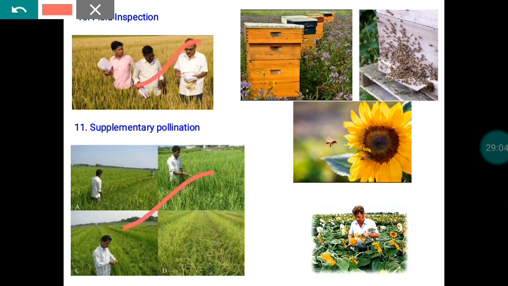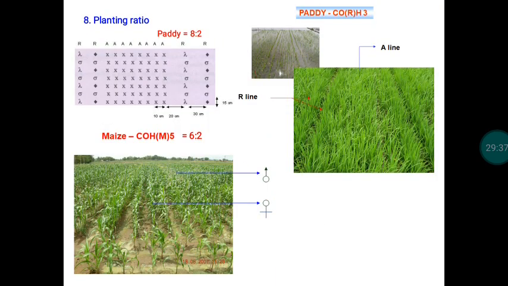Another important crop management activity is supplementary pollination. This is mainly recommended for hybrids, particularly in the case of sunflower. Both for hybrid and variety seed production, we have to follow supplementary pollination work. Supplementary pollination work means we are going to ensure adequate pollen supply to the female parent. I can show the diagram here.